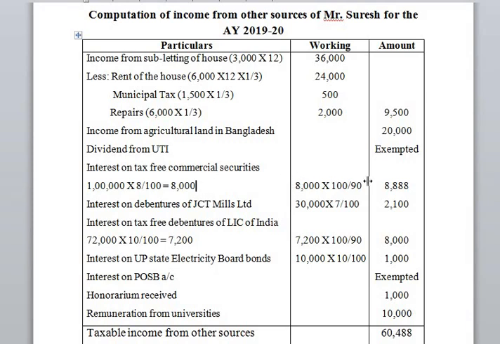So for the securities, the TDS rate will be 10%. So grossing up of interest will be the amount of interest into 100 divided by 100 minus the TDS rate. That means 8,000 into 100 divided by 90. So it is called grossing up of interest.